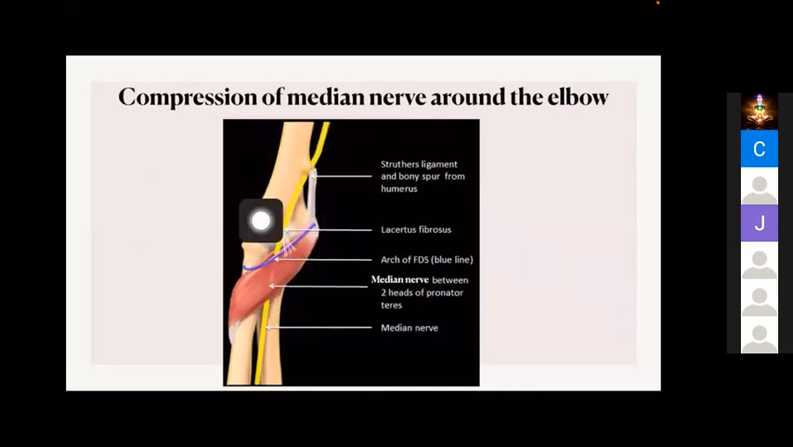Then another one is lacertus fibrosus, which is a fibrous band coming from the biceps tendon. Then FDS has a fibrous arch at the proximal aspect. Then the median nerve can be compressed between the two heads of pronator teres. So all these are the proximal structures. When there is a proximal compression of the median nerve, we have to release all these structures. It will be difficult to differentiate which is the exact structure compressing the nerve, so we'll release all these structures.